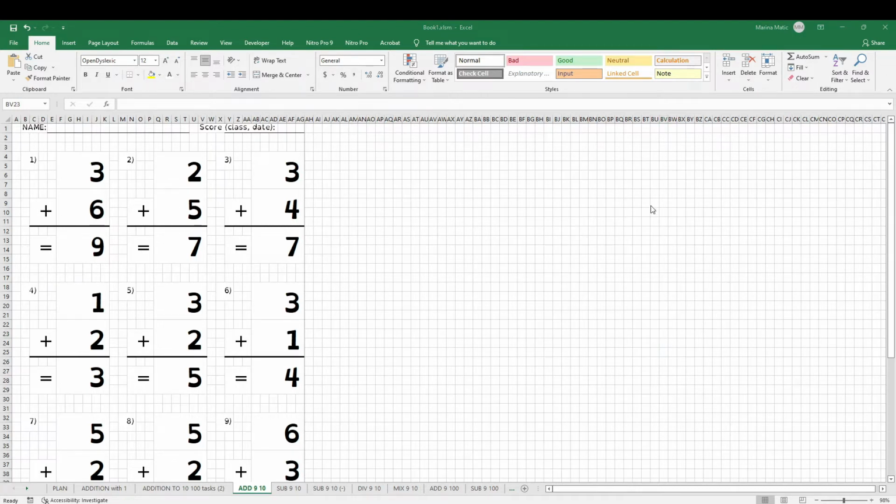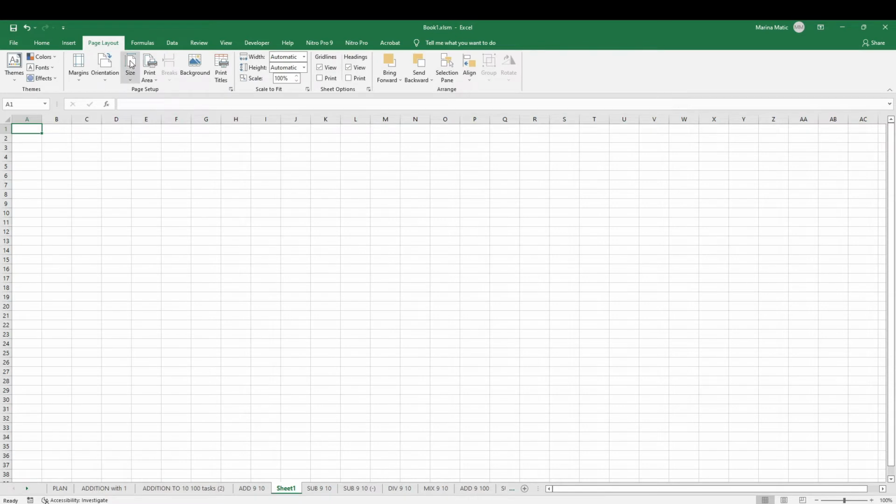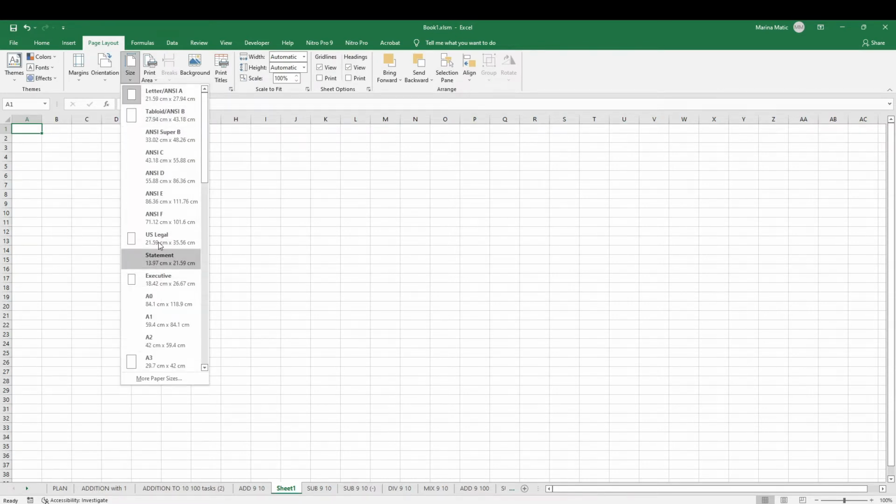Open your Excel and start, of course, with the blank sheet. You will already have it in front of you, and click on the page layout, select size, and from the drop menu pick US letter. You do not have a lot of freedom here because you are limited to the printer paper dimension. Excel at the moment doesn't allow inputting custom dimension directly, like you can do it in PowerPoint.